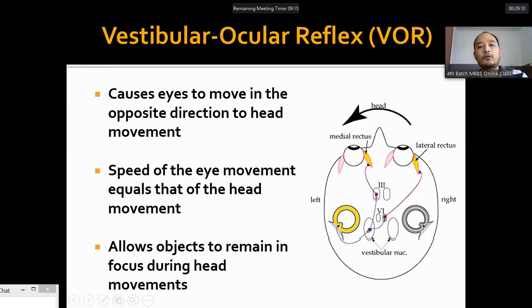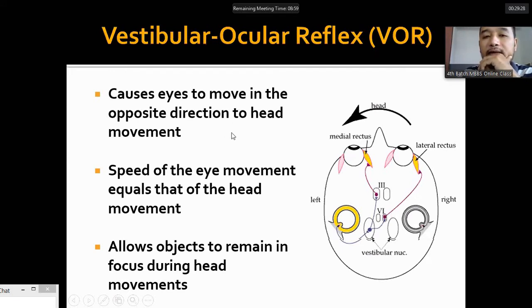Now, the vestibulo-ocular reflex. Because of this reflex, we can move our eyes in the opposite direction to the head movement.